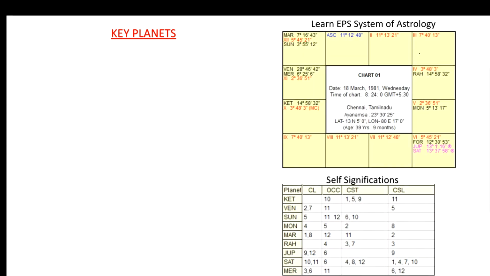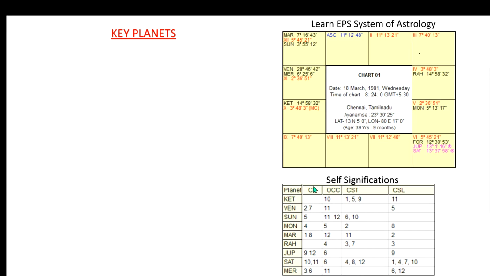In this video, I am going to explain the important element called key planets. What are key planets? Let me explain with an example. Let us check chart number 1. Look at the self-signification table given below. As I explained in the previous video, what are self-significations?